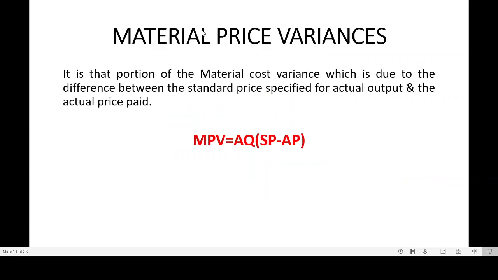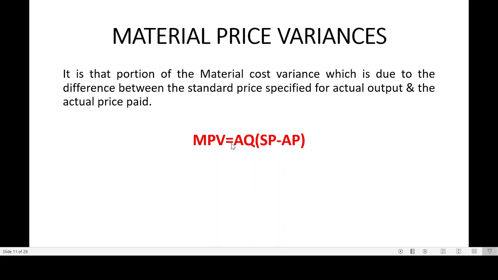Let us understand material price variance. The name itself suggests price variance, meaning change in price, right? There are two factors, price and quantity. So if there is a change in price, that means quantity remains the same, right? So we will analyze the change in price. So what will be your formula?